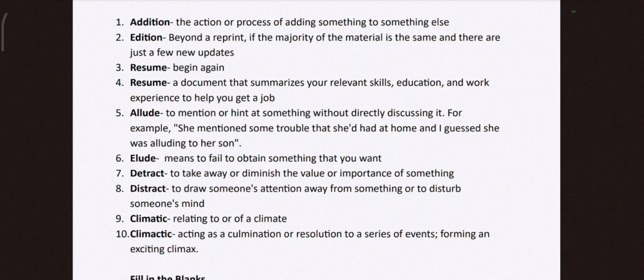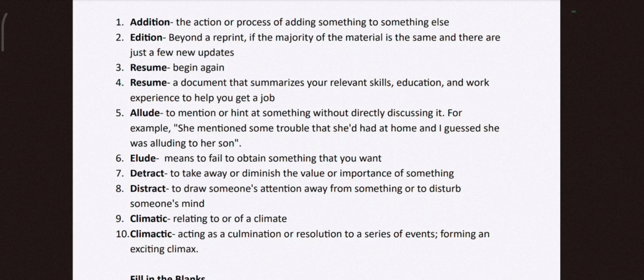You have two words, allude and elude. Allude means I am giving a hint about something. So, she mentioned some trouble that she had at home, and I guessed she was alluding to her son. So, she is not directly telling it, she is pointing to something, that is alluding. Then elude, which means you fail to obtain something that you want.